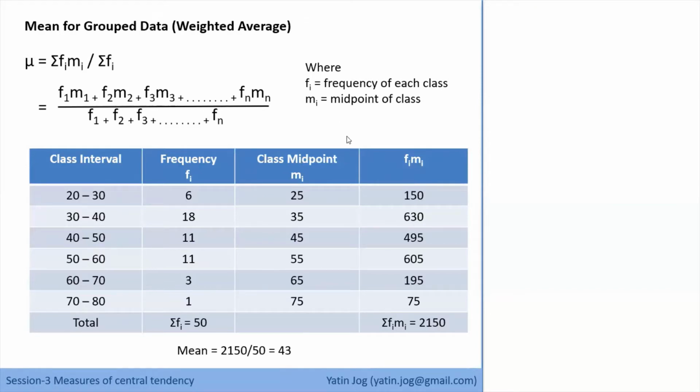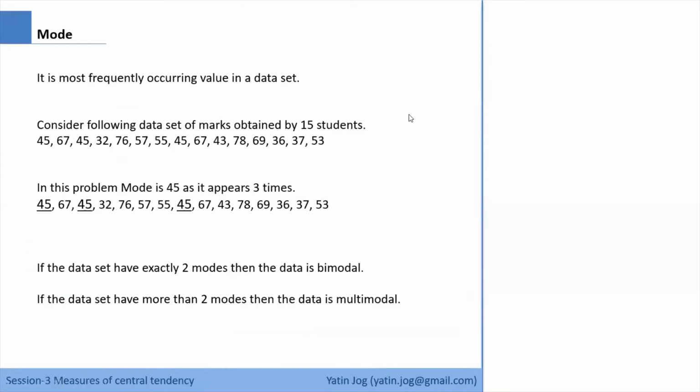So this is the mean for ungrouped data and group data. Now the next central tendency, the next concept, is mode. What is mode? It is the most frequently occurring value in a data set. The number having the maximum number of occurrences, the frequency, is my mode. So consider the following data set. These are the marks obtained by 15 students.